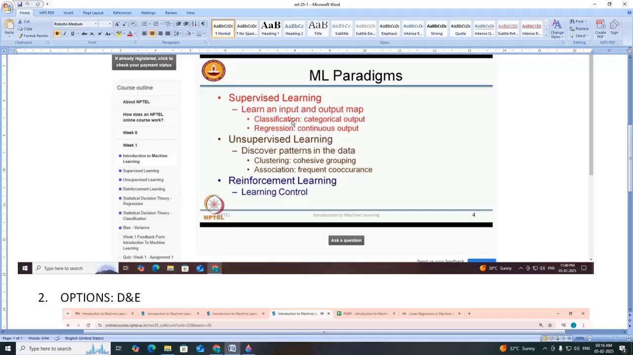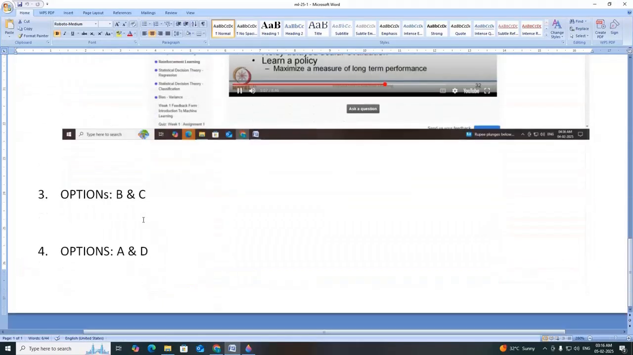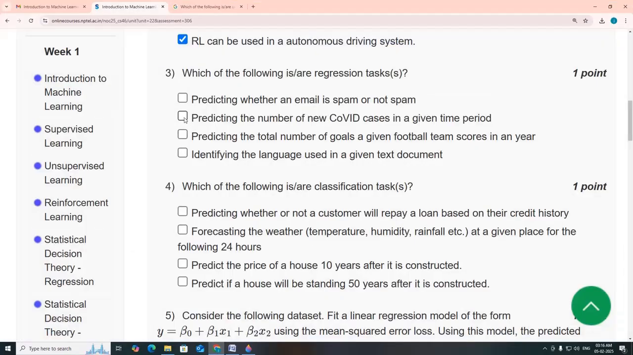So we have classification type, which is categorical output, and the other one is regression, continuous output. So the answer for the third one is option B and C. Option B and C, predicting the number of COVID cases in a given time period, and predicting the total number of goals a given football team scores in a year.